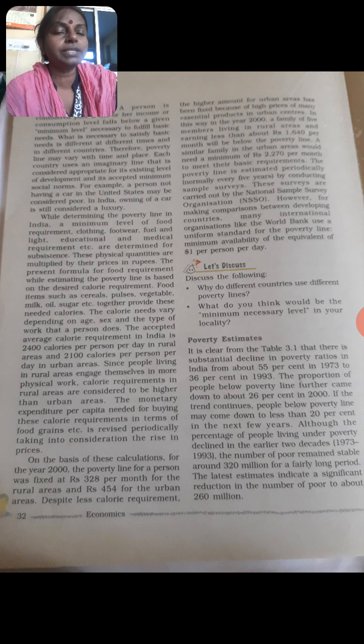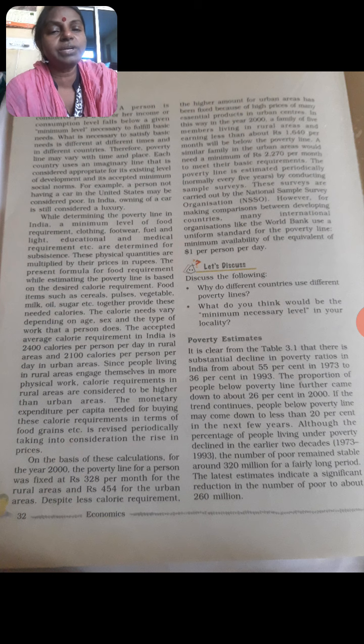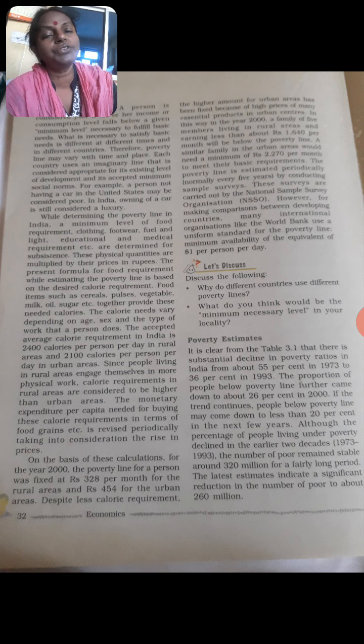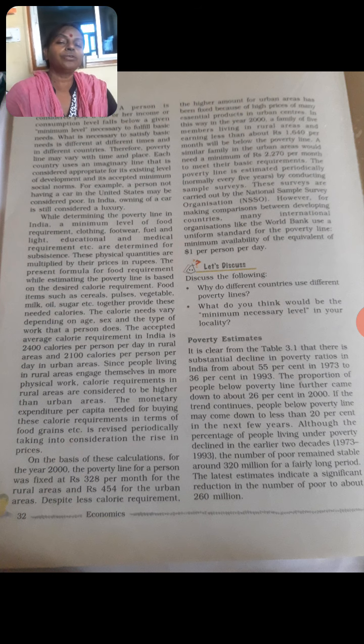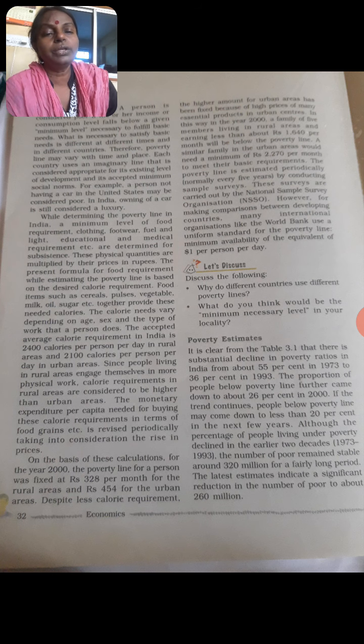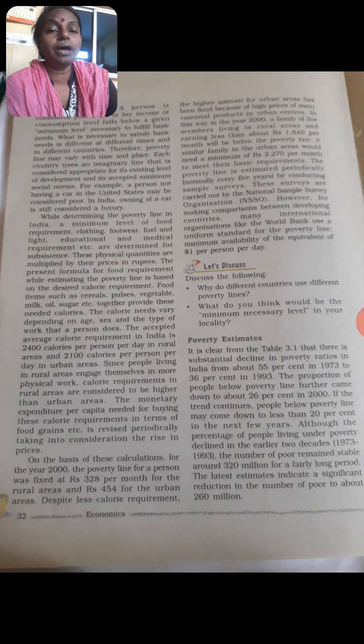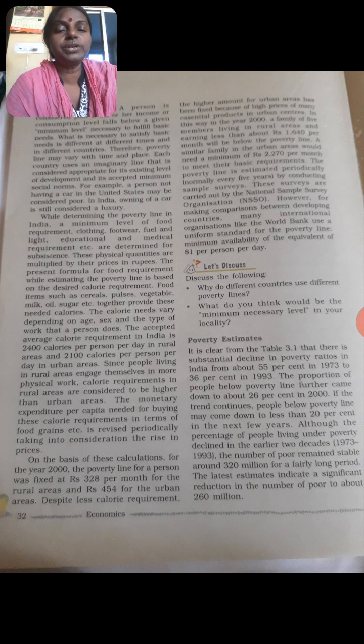Today I am discussing how poverty, or the ratio of poverty, has been estimated. In my previous video I discussed what the poverty line is and how it is determined using the two methods we discussed: one was income and the other was the consumption level.